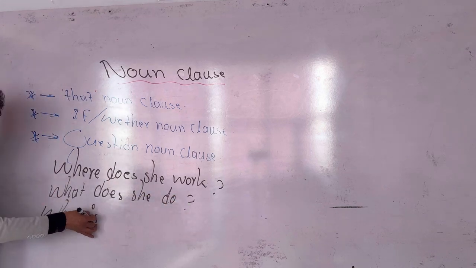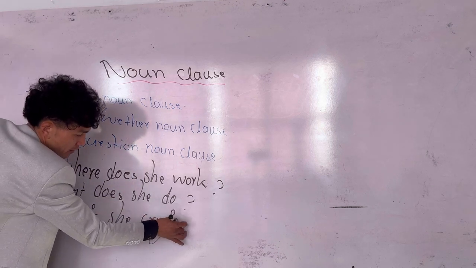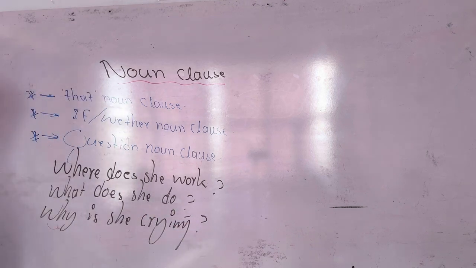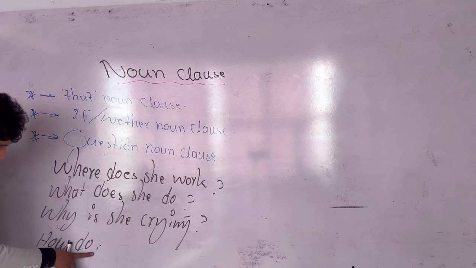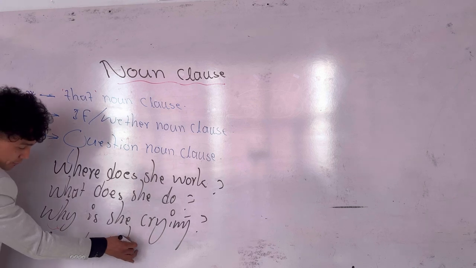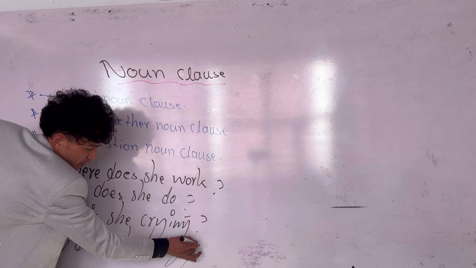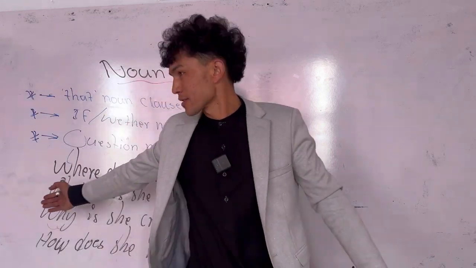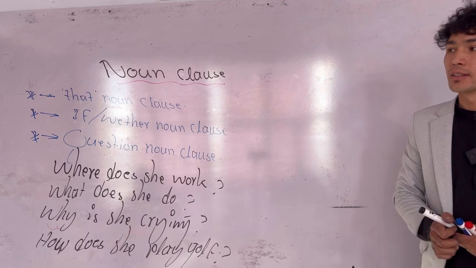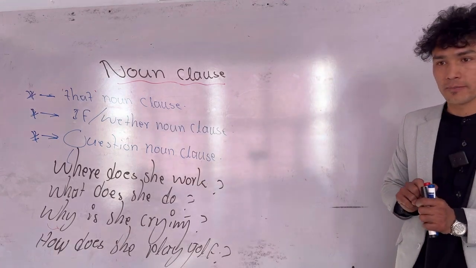Why is she crying? How does she play golf? Look at these questions. These questions are called what? WH questions. Change them into noun class.